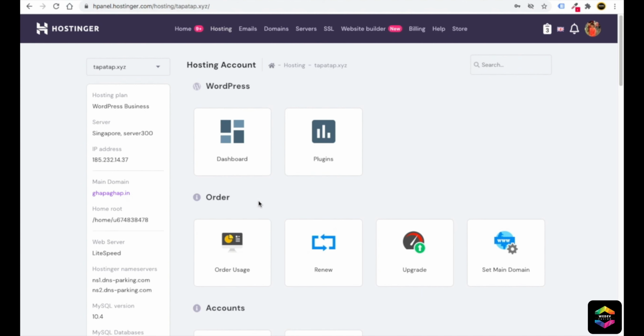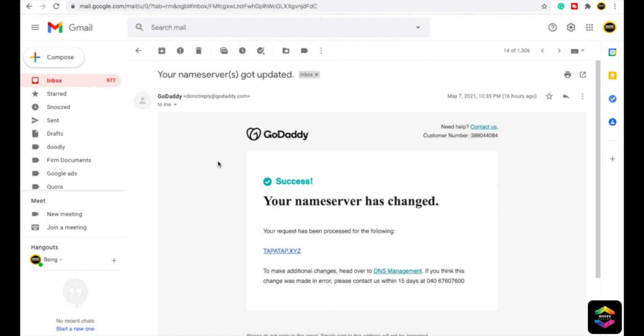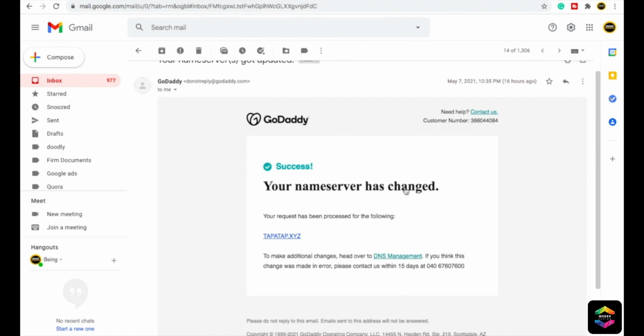After you wait for 24 hours, you will see this message is going to go. The reason behind it is that it has successfully changed the name servers, and now our hosting, that is Hostinger, is successfully connected with our domain that is from GoDaddy. Very simple. You can even get this message from GoDaddy. You can see your name servers have changed for tapartup.xyz.